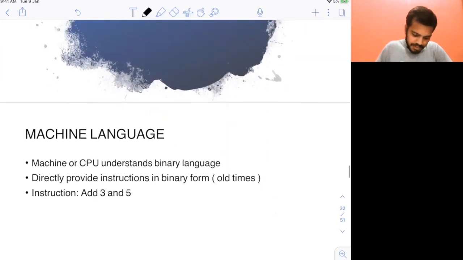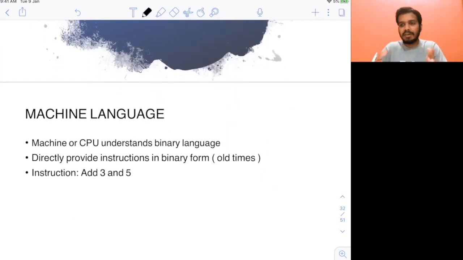Before I explain how you can communicate with a system by writing programs, let me discuss what this language is called. The language I was talking about, the binary language, is called machine language, because that's the language that your machine or system understands. That's why it's called machine language.